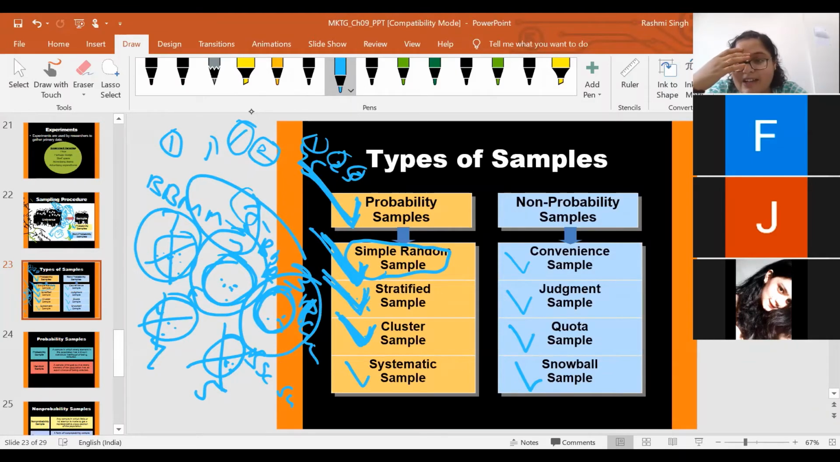Is it clear, class? Yes, ma'am. Yes, ma'am. Difference between stratified and the cluster sampling? Yes, ma'am. Yes, ma'am. Okay.